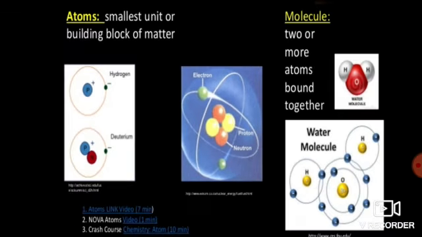When this atom combines with another hydrogen, or with oxygen, at that time it forms a molecule. For example, the water molecule, in which two hydrogen atoms combine together with oxygen, and in that way form a water molecule. Got it? So this is the difference between atoms and molecules.